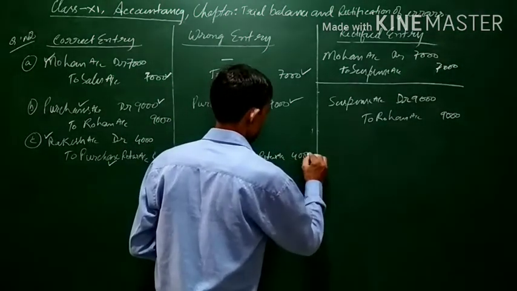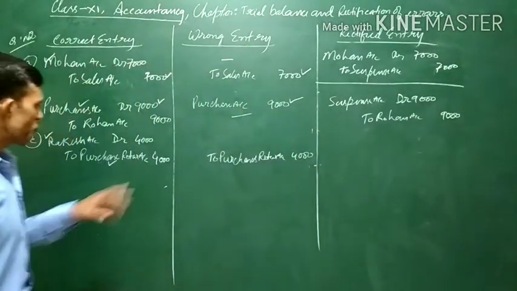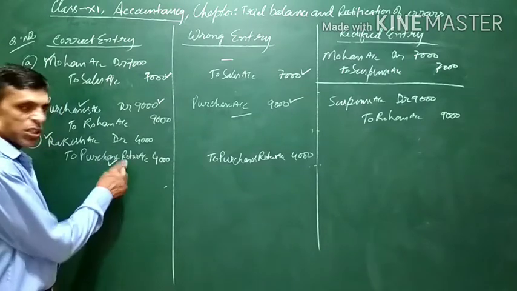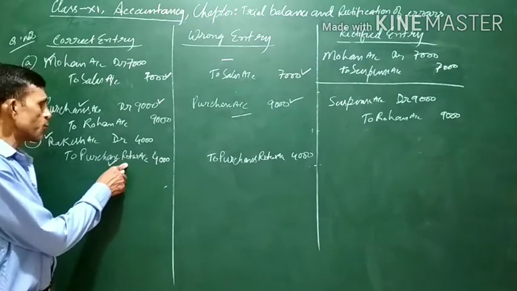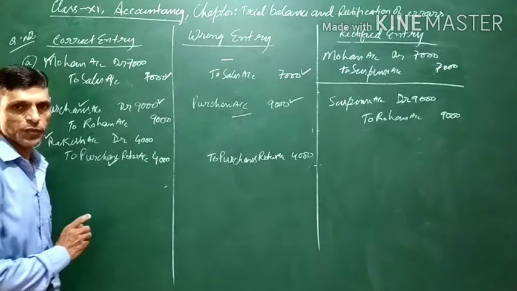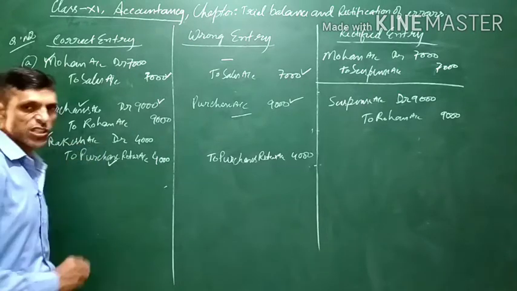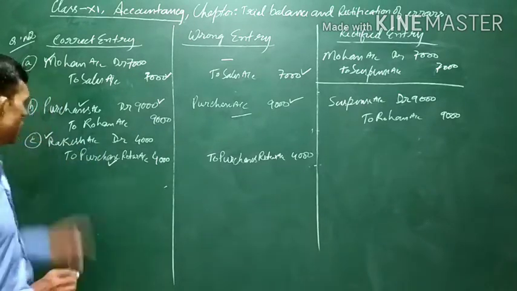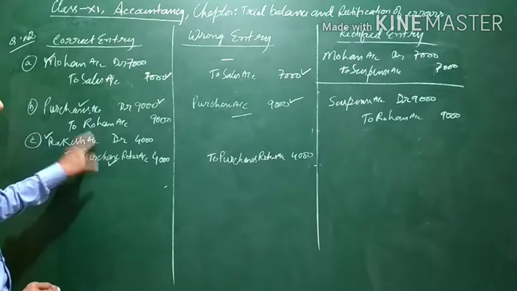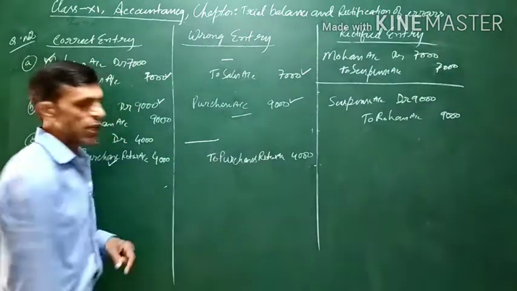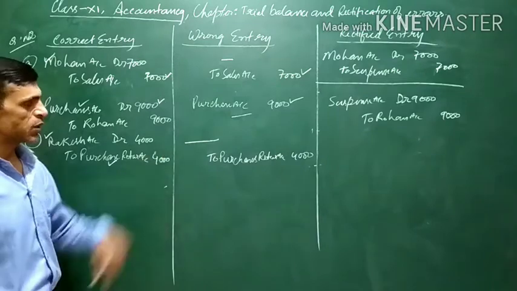Amount is 4,000. It means it was recorded in the purchase return book, but it was not posted to Rakesh account. It was recorded, but it was not posted to Rakesh account. It means the debit part was not recorded.